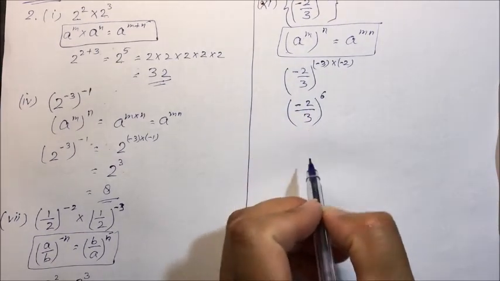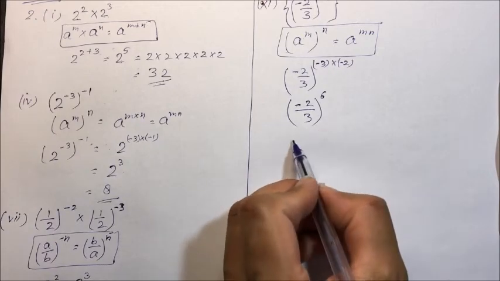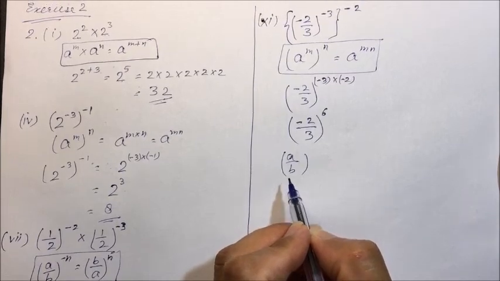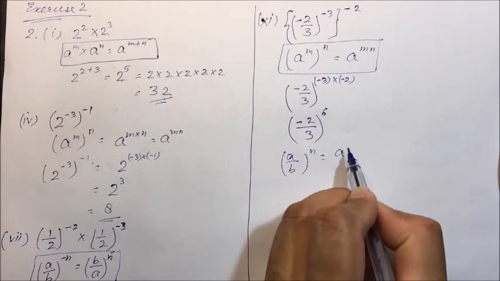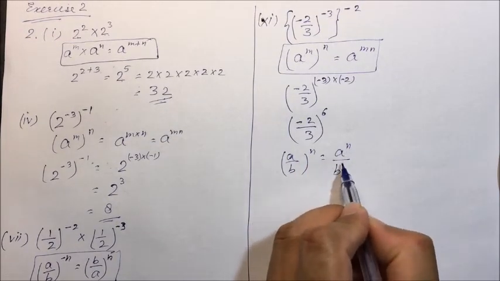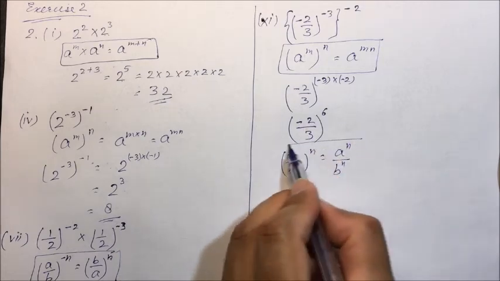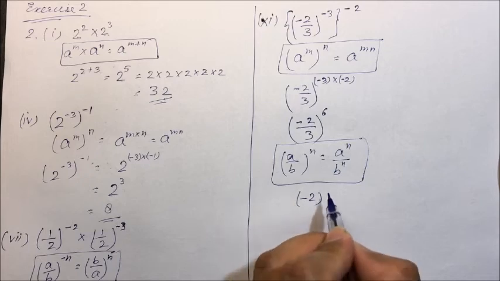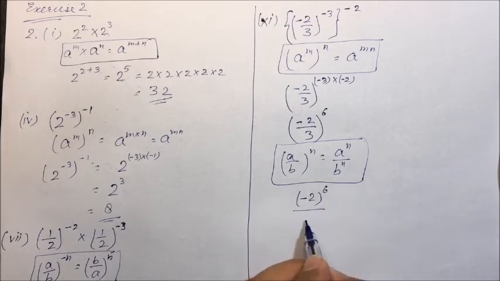Now we will use the second law, that is a by b, the whole raised to power n, equal to a to the power n divided by b to the power n. So apply this second law. It will be minus 2, the whole raised to power 6, divided by 3, the whole raised to power 6.